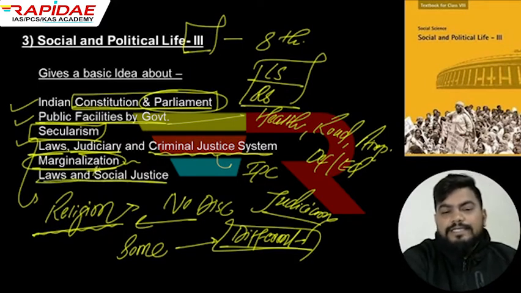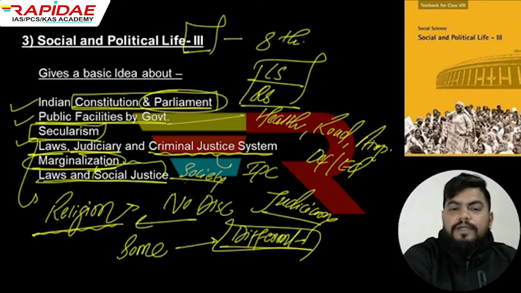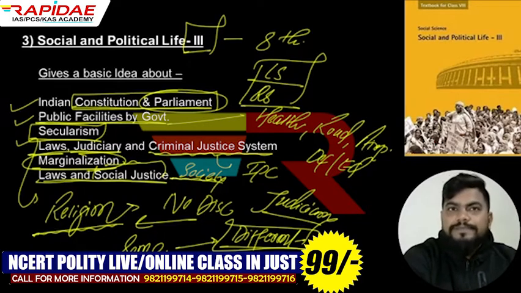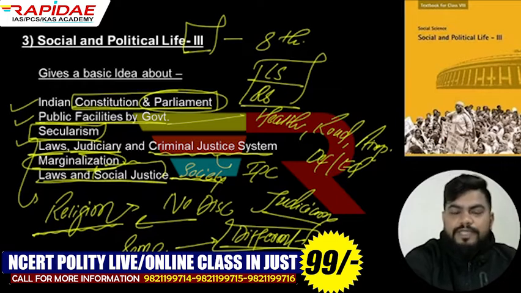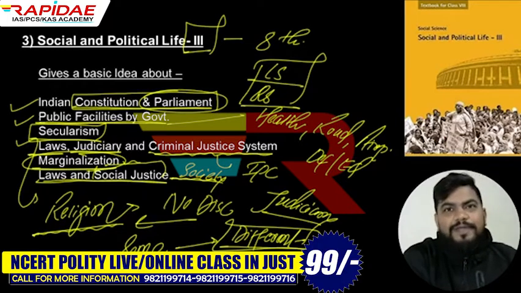So guys, social justice means that in society, everyone should have equal status. They should be treated fairly and in an equal manner. There should not be any injustice in the societal ladders. So that is what you will get to know from this book. So a lot of things, a lot of basic ideas you should be knowing.